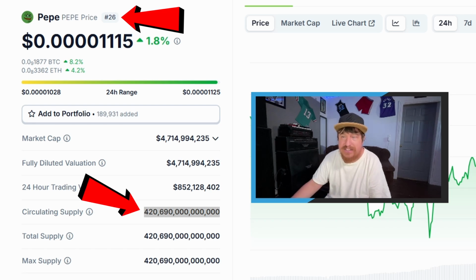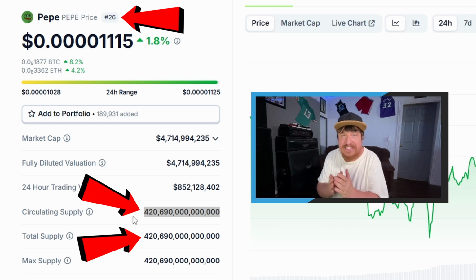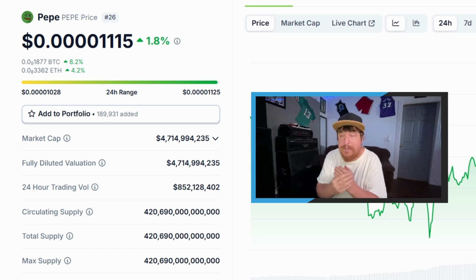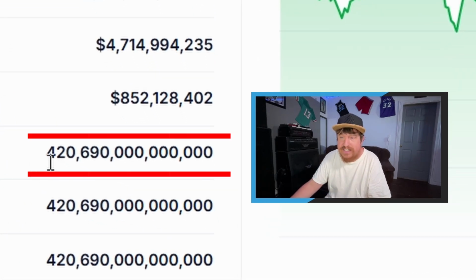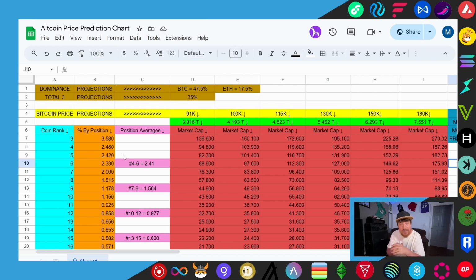And then we want to write down its circulating supply and total supply, which in most cases will differ. However, with Pepe, they are the exact same, which is nice, which just means that all of the coins are unlocked. They're all currently out in circulation. It just makes applying it to the formula much easier because we need to know the circulating supply, or roughly what it could possibly be, in order to come up with our price projections. Thankfully, this one will be pretty easy as the circulating supply is pretty straightforward, and the number we'll be using, of course, is this: 420,690 billion.